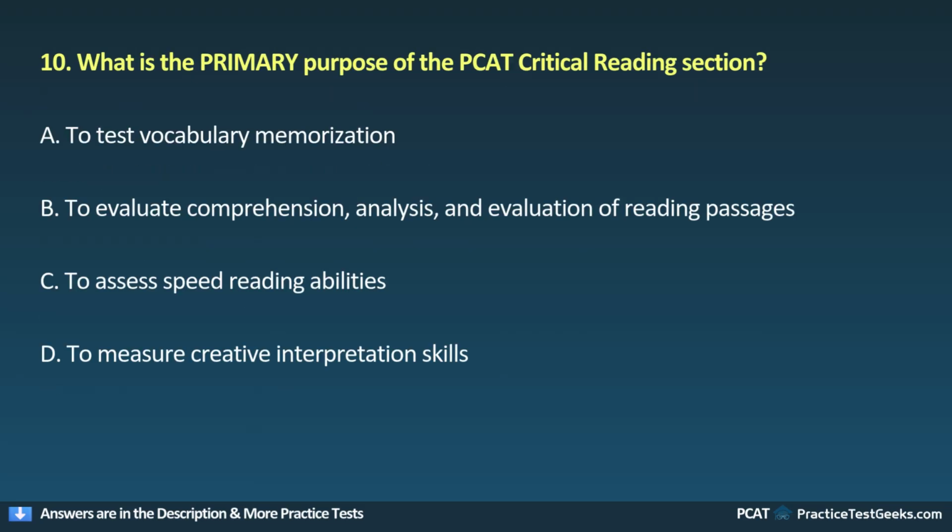10. What is the primary purpose of the PCAT critical reading section? A. To test vocabulary memorization. B. To evaluate comprehension, analysis, and evaluation of reading passages. C. To assess speed reading abilities. D. To measure creative interpretation skill.